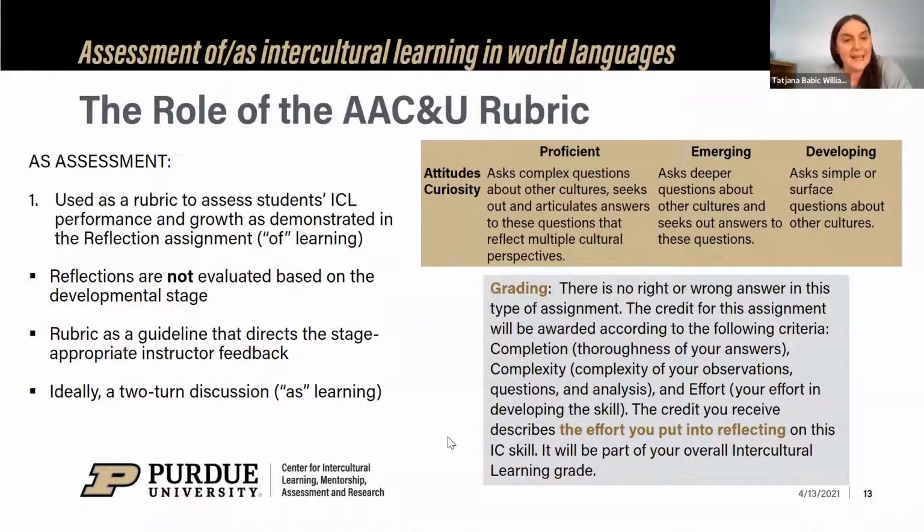I would also add that an excellent assessment method is a two-turn discussion between the learner and teacher, in which in the first turn, the instructor provides feedback to students' reflection, and the student responds to the feedback with modifications or further insights.